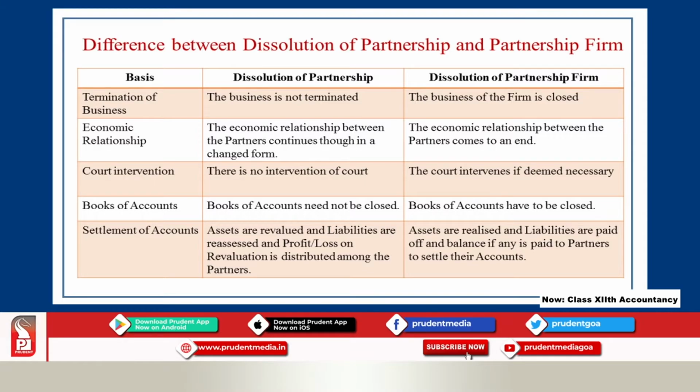Then, coming to the fourth point of difference, books of accounts. Books of accounts need not be closed in case of dissolution of partnership, whereas in case of dissolution of partnership firm, we have to close all the books of accounts.